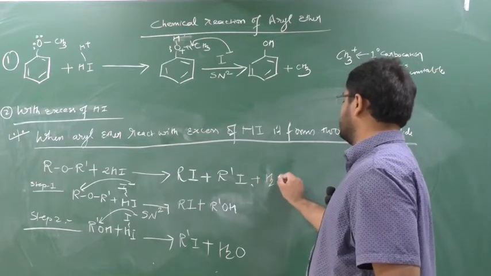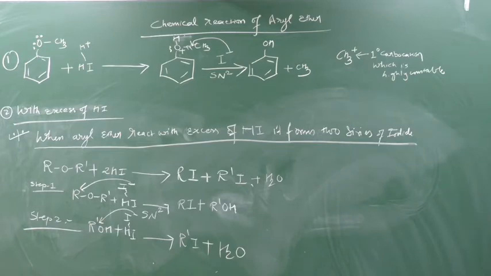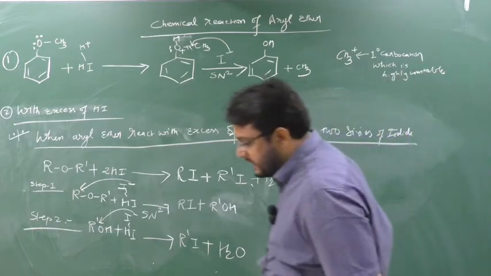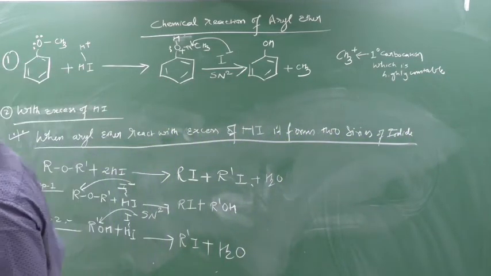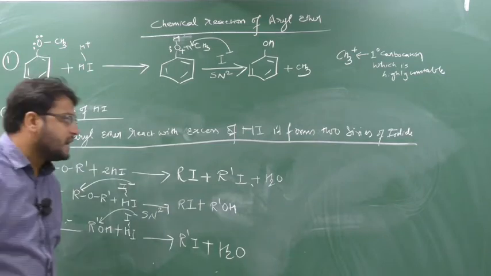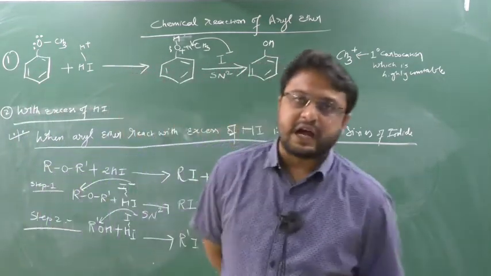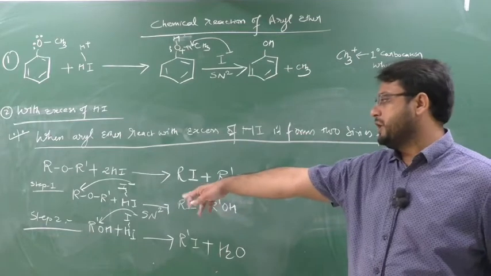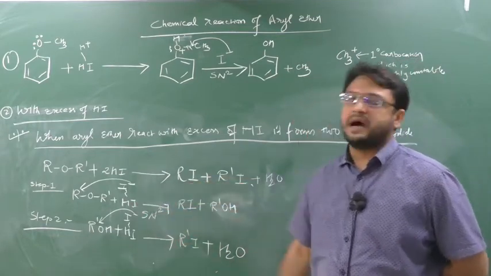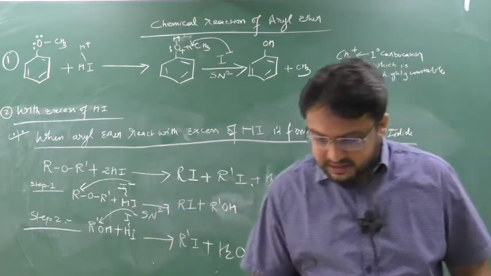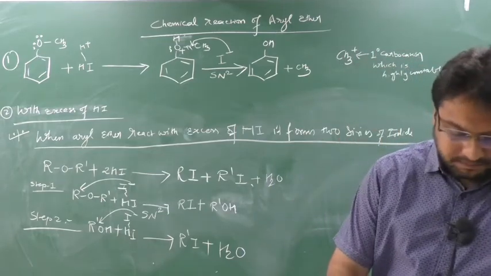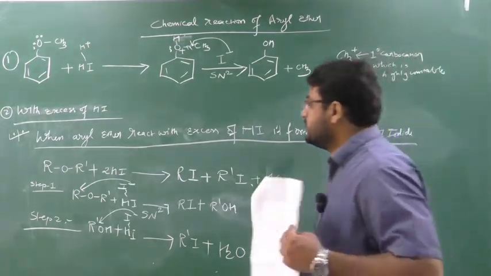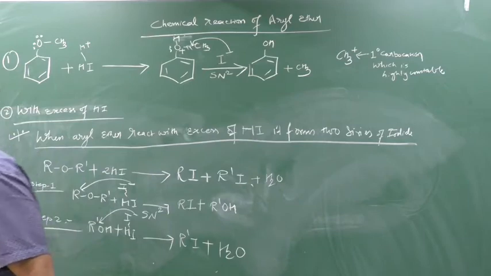Removal of water. Clear this part? So you have to remember that when aryl ether reacts with excess of HI, it will form two series of iodide. Clear? First iodide will be formed which, according to SN2 mechanism, that is I minus will attack on those carbon which contain less crowding. Clear this part? Okay. So here mechanism is not required, which is not asked in the exam. We'll do it directly to understand.